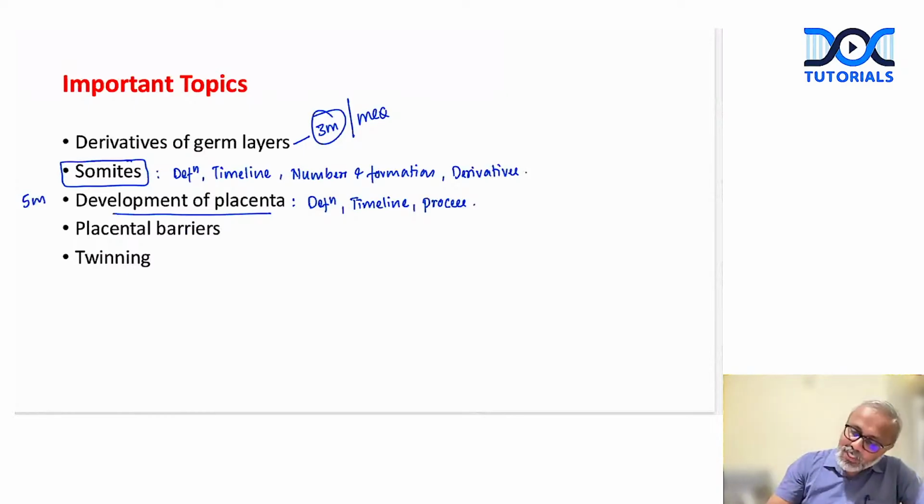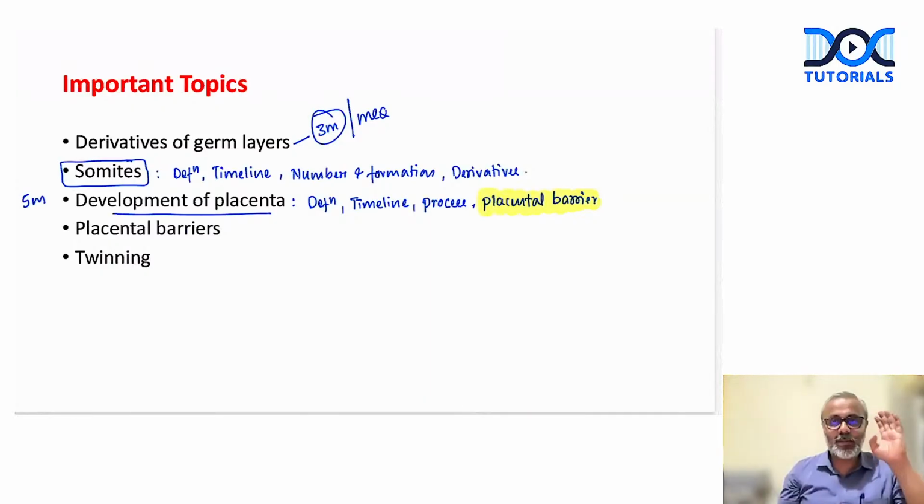Then, here itself, we will talk about the placental barrier. Okay. Now, remember, this placental barrier in itself is an important 3-marker question. What is placental barrier? How does placental barrier in early pregnancy and late pregnancy differ? What are the components? What are the functions? Then, what are the functions of placenta?